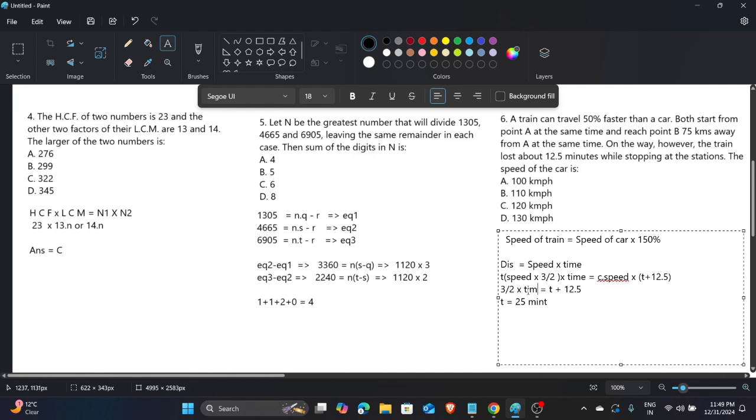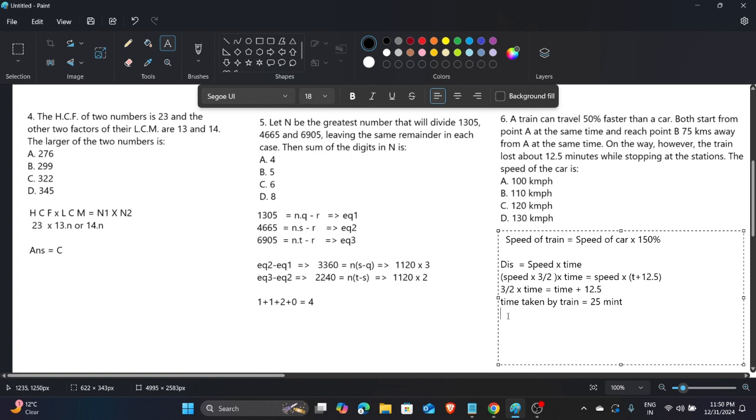Here I write the time, here I also write the time. Just forget this thing, I'm only trying to explain it to you. This is the time in minutes, the time taken by the train.